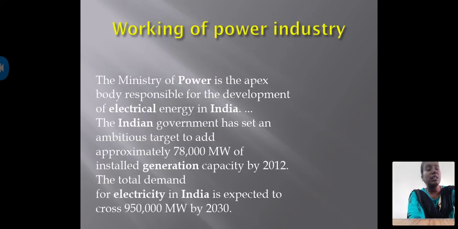Working of the power industry: the Ministry of Power is the apex body responsible for developing electrical energy in India. The Ministry of Power handles the production of power through many sources, and the Indian government has set an ambitious target to add approximately 78,000 MW, meaning megawatts, of installed generation capacity by 2012. The total demand for electricity in India is expected to reach 9,50,000 megawatts by 2030.